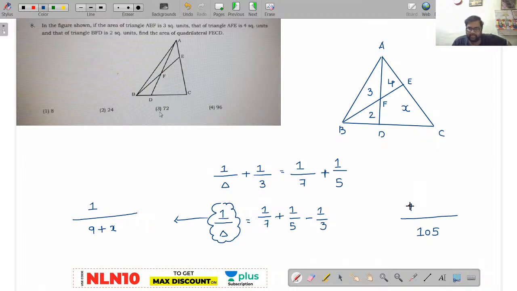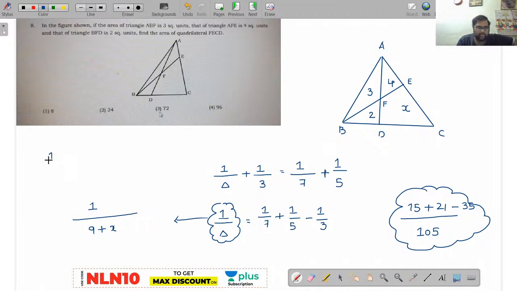So this will be 15. Now this will be 21. Now this will be how much? 35. Now at last this total value will be how much? Right? Now 1 by (9 plus x) is equal to 36 minus 35 by 105. Right? x is equal to, your answer is 96. Yesterday I have given you the ladder theorem, right? Yes, deja vu, very good, very good. Excellent, excellent.